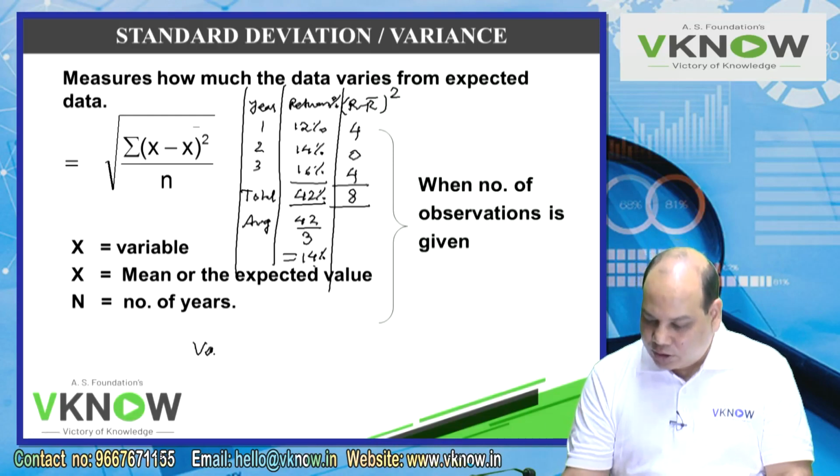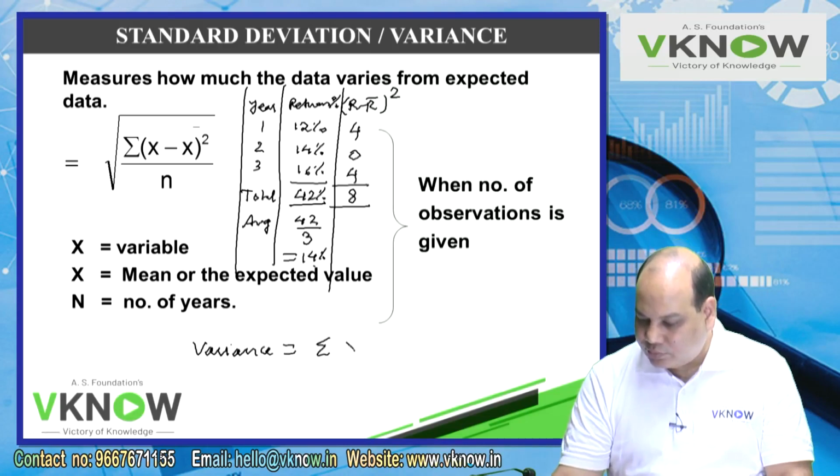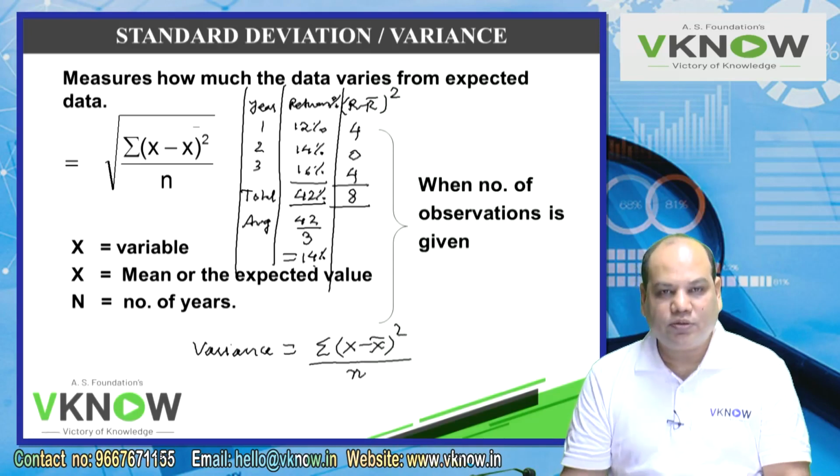Now how to apply the formula? First I will calculate the variance. Variance is the sum of (x minus x bar) squared, that is 8 in our example, divided by the number of observations.